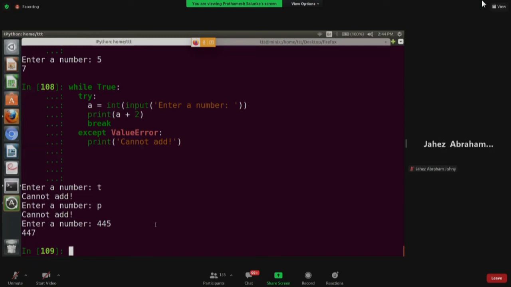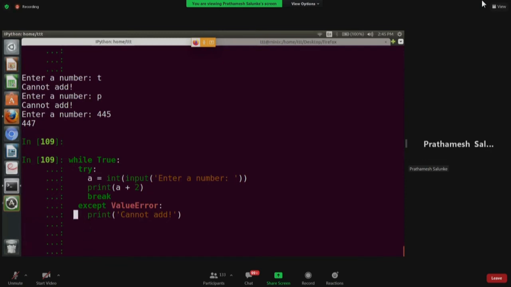Okay. So now there are a couple more things in exceptions that we can do. We saw try except, and there is also else. So we can also use an else block. Else will be used when there is no exception. So we can try this out: try, except and else. Let us modify the above code itself.